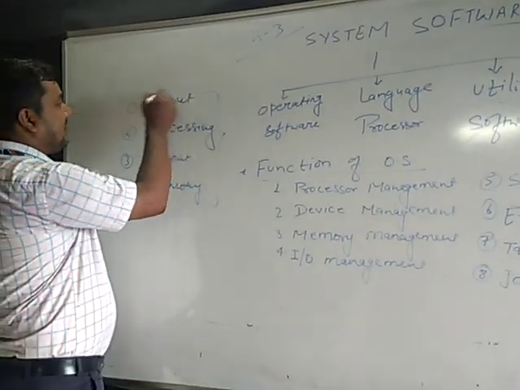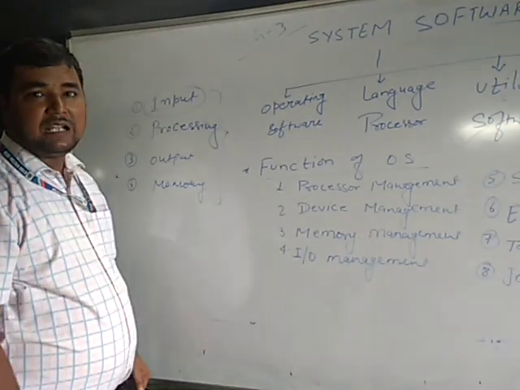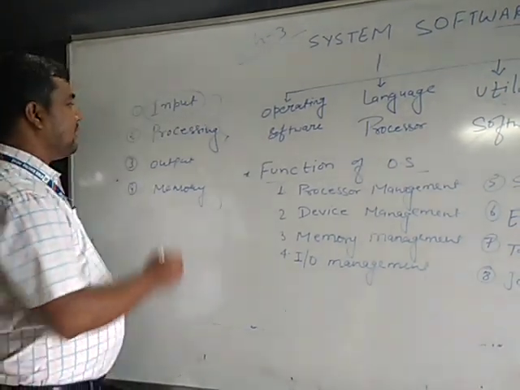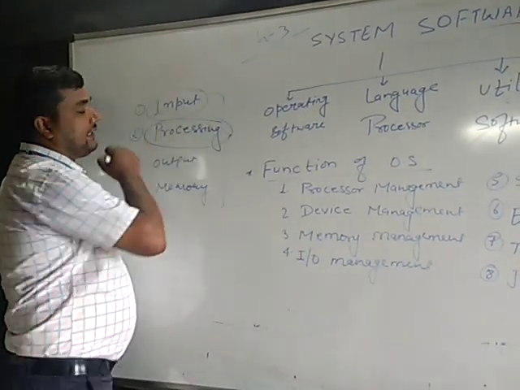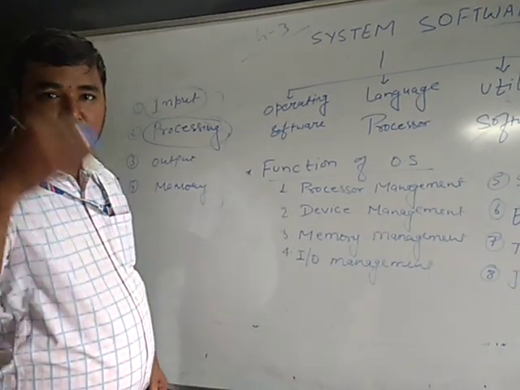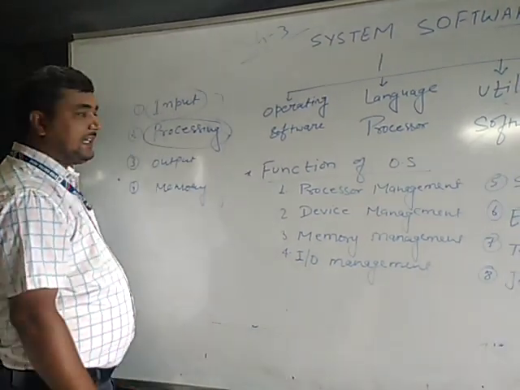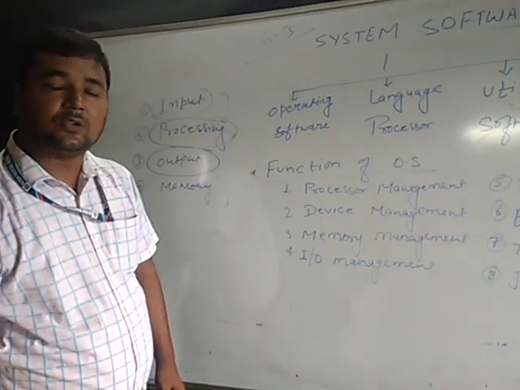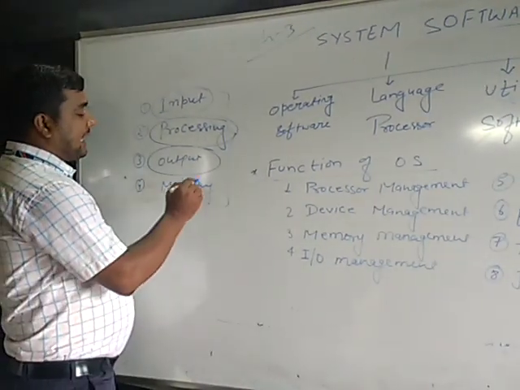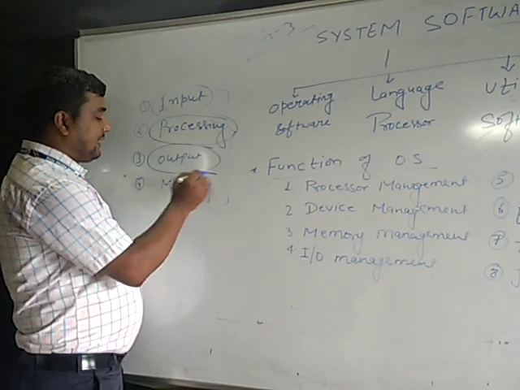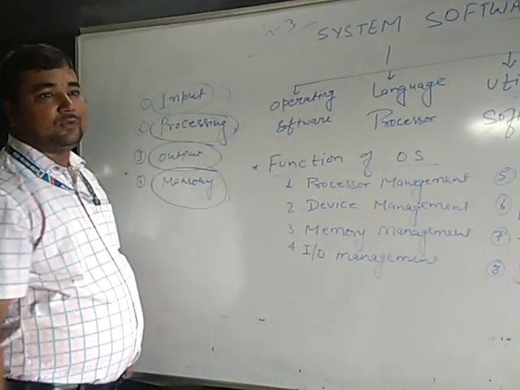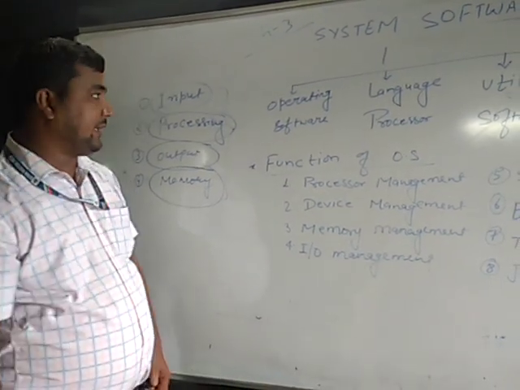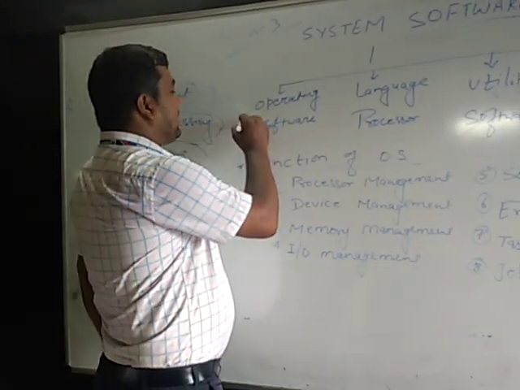It accepts the input from the user side by using the input devices. After that, it sends the inputted data to the processor to perform the task, and when the processing is done, it displays the output on the screen. When output is displayed, it also manages the memory unit to store the data permanently.